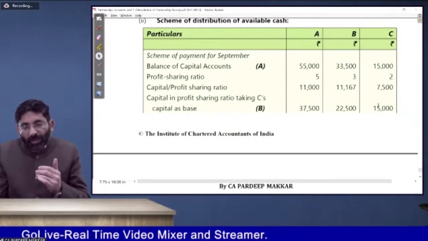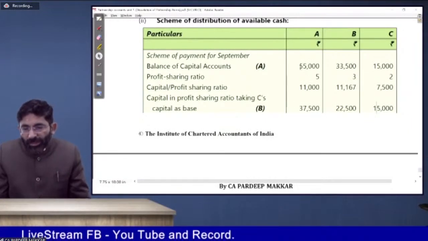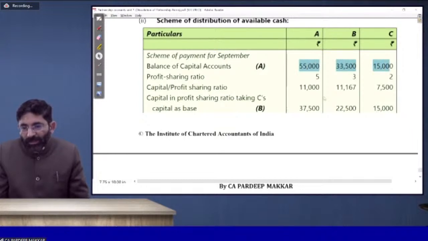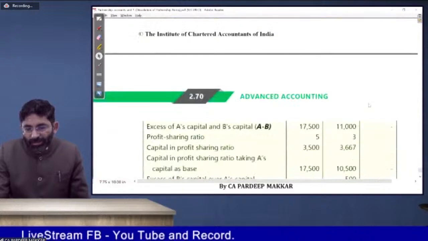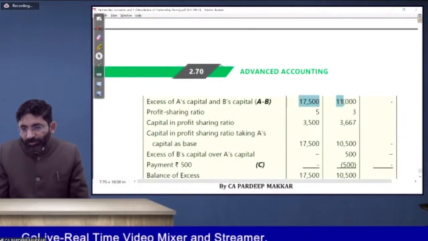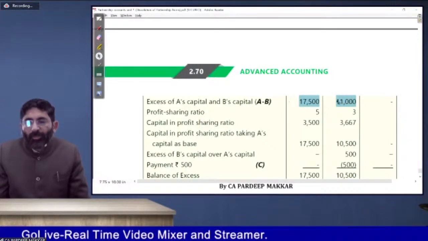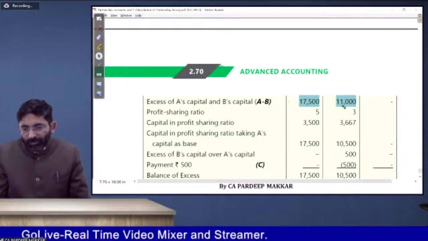Now whatever amount comes to you will be deducted from this, A minus B, and you will get the surplus. Now this surplus is of two partners, and the total amount is 17,000 plus 11,500, that is 28,500.